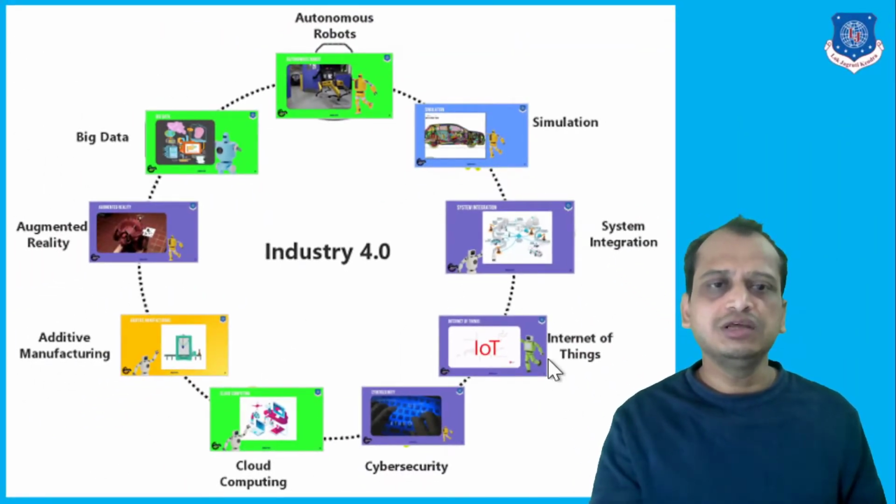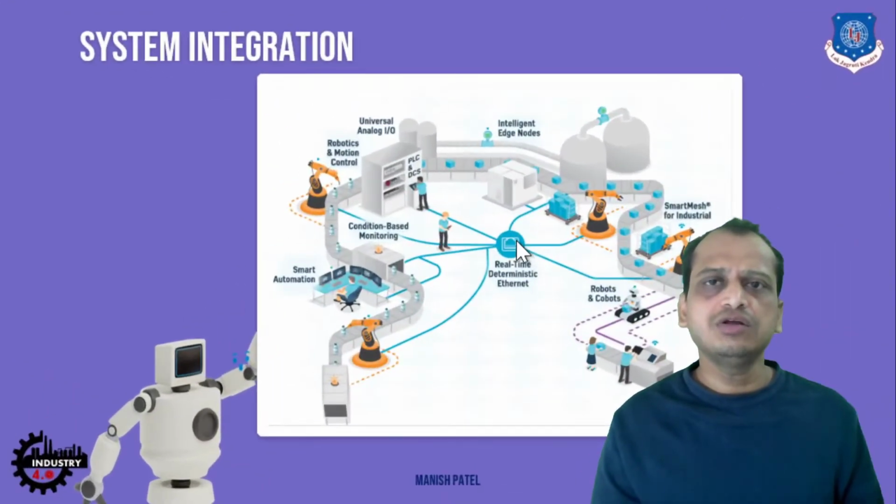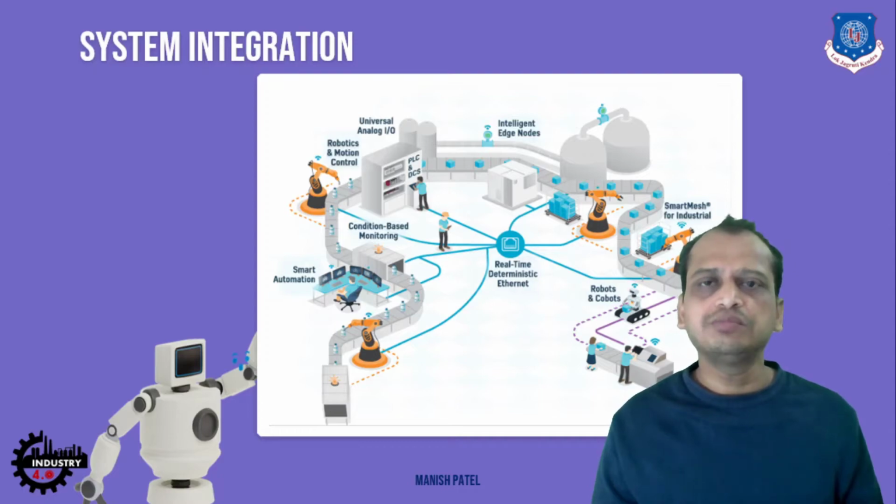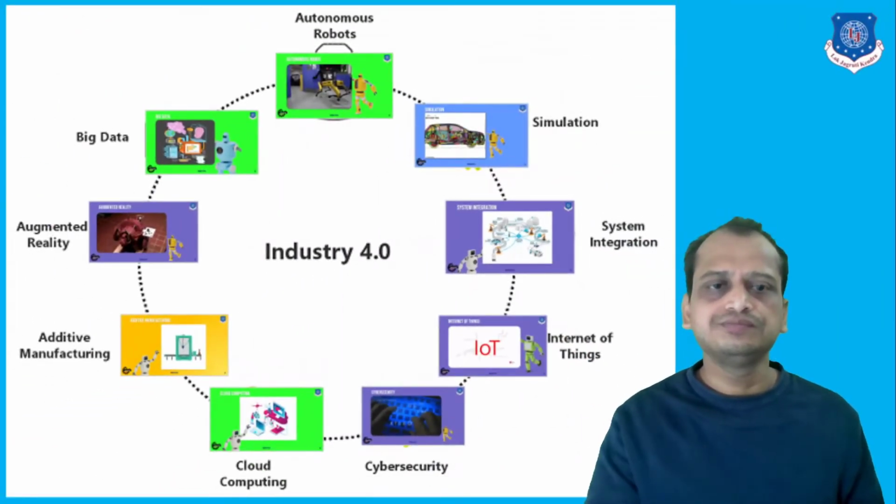Then we have system integration. What do you mean by that? We have two types of integration within manufacturing. You have horizontal system integration, in the sense that all the sensors, devices, suppliers, and data are integrated horizontally. Then we have vertical integration, where the data is sent to the PLCs and SCADA. These two are integrated together to get system integration. This is also part of Industry 4.0.